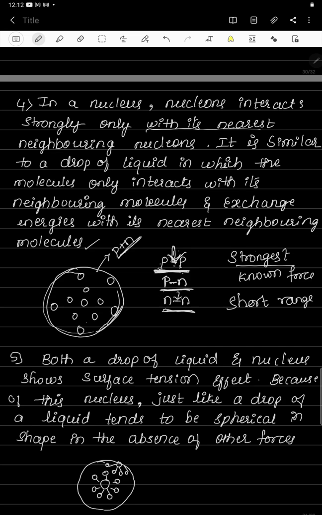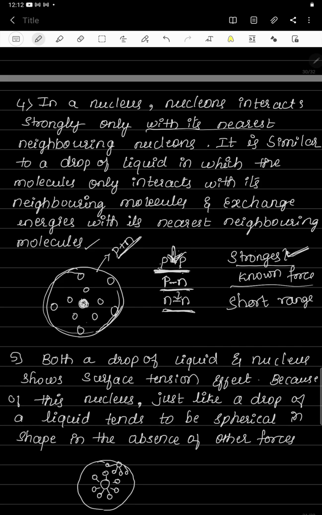This is charge independent, a short range force, and the strongest known force. Since this is the strongest one, it overcomes the electrostatic force of repulsion between the two nucleons.